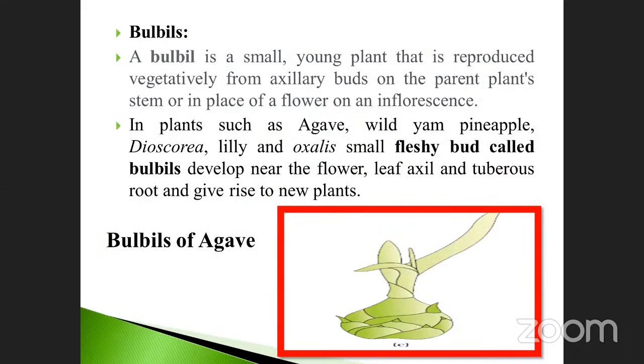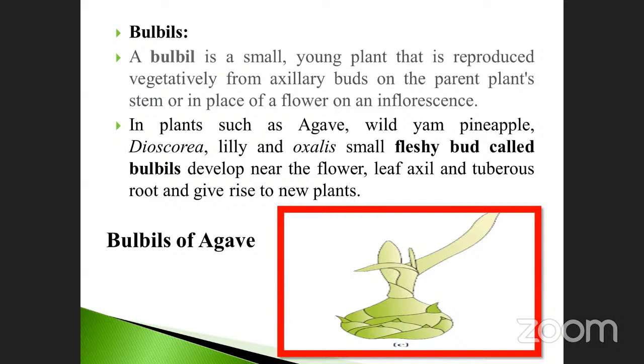And then the next one is called bulbils. It is also one of the vegetative propagation processes. A bulbil is a small young plant that is reproduced vegetatively from an axillary bud. Here it is not an adventitious bud but an axillary bud. Already we discussed that the main stem is there, followed by the branches of leaf. The leaf is attached with the petiole. In between the petiole and the main stem there is a space, and that space is called the axil. The axillary bud grows into a bulbil.